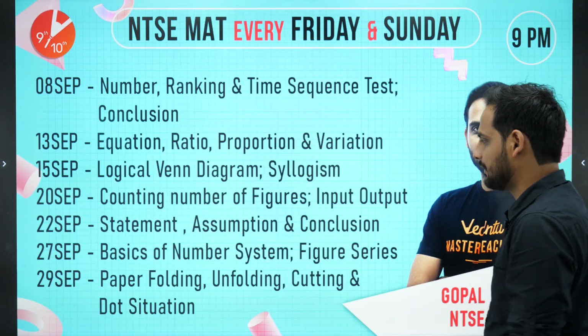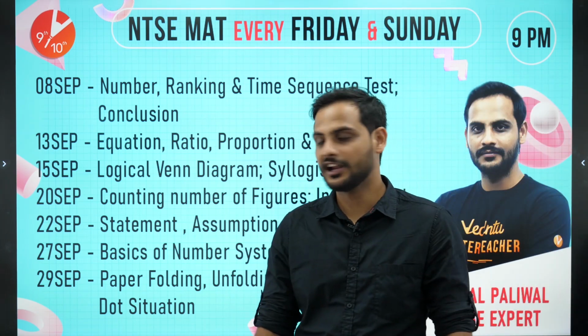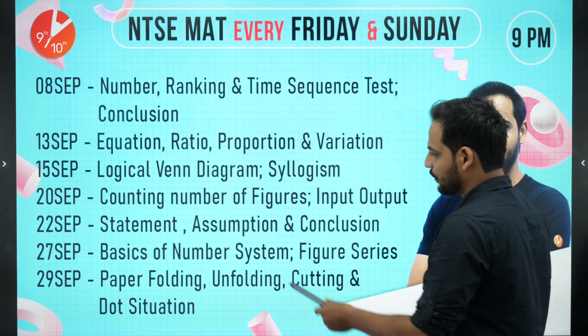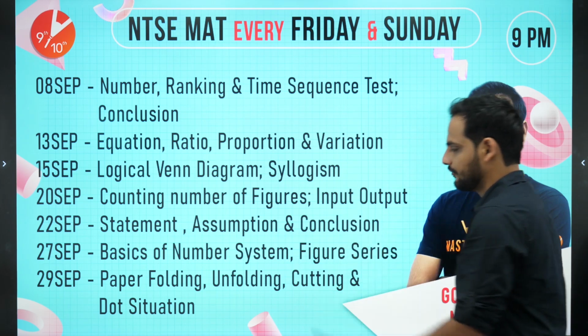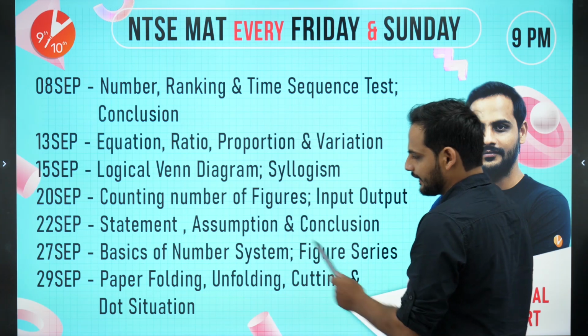The next topic will be statement, assumption and conclusion. So these are the topics for the week, and the next class will go with basics of number system and figure series. And the next part will be paper folding, unfolding, cutting and dot situation.